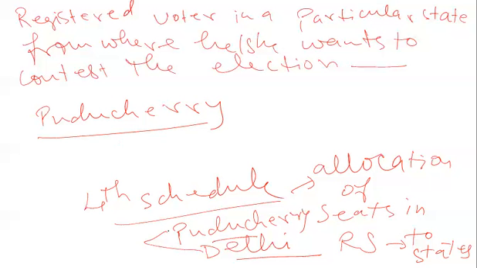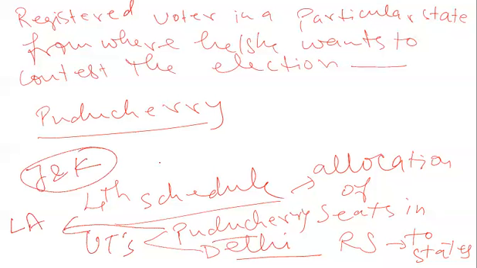Okay, so let me tell. Only these two union territories have seats in the Rajya Sabha because only these two union territories have legislative assemblies. No other union territory. Yes, nowadays even Jammu Kashmir and Ladakh have been made union territories. But Jammu Kashmir is a new phenomenon, a new decision. Jammu Kashmir will have a legislative assembly, its legislative council will be abolished.